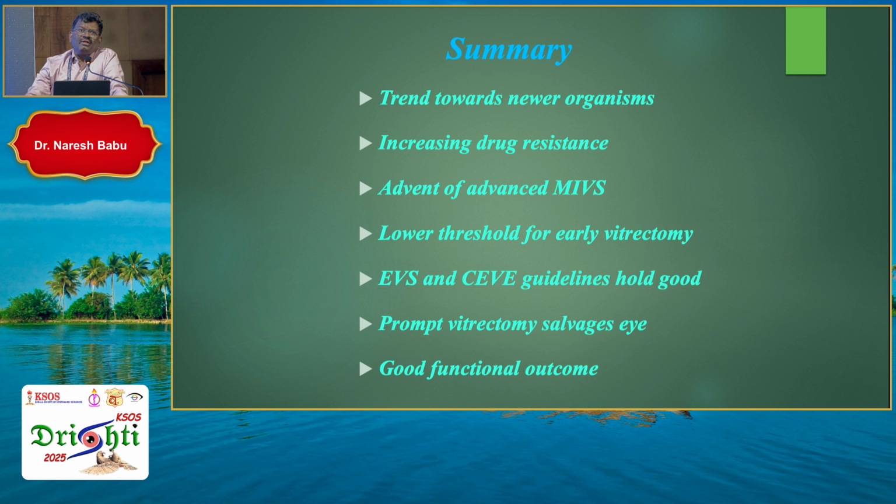Basically, after we started using all these intravitreal antibiotics, we are now seeing new organisms causing endophthalmitis, and we also have a lot of drug resistance. In case you are doing core vitrectomy, if you are very confident, we can go for a complete vitrectomy. A prompt vitrectomy and a prompt referral are mandatory so that we can achieve a good functional outcome.